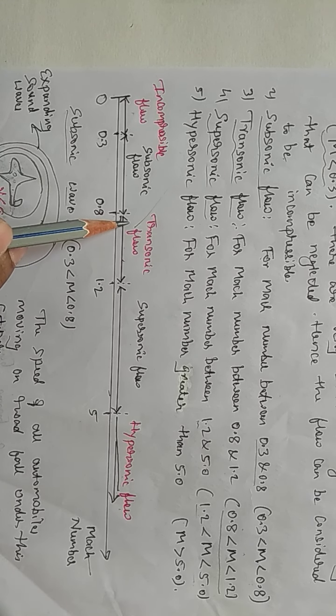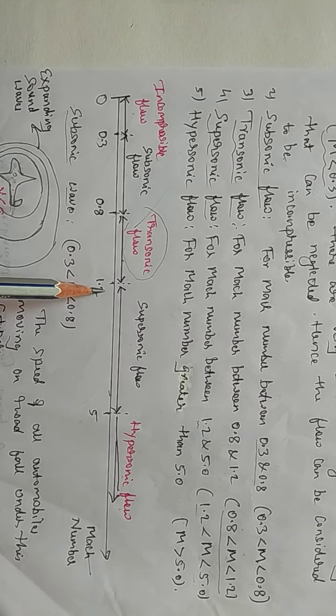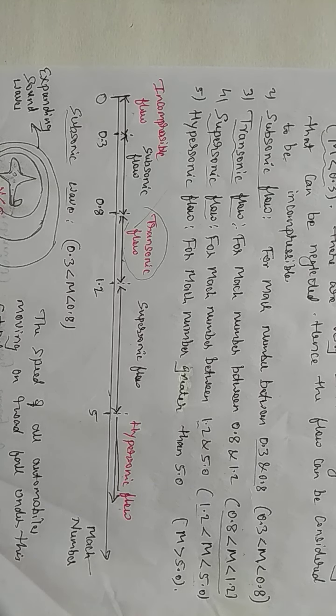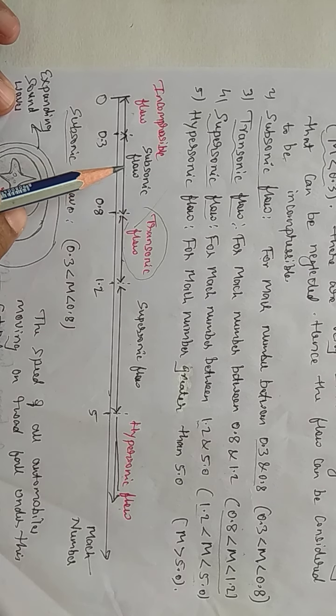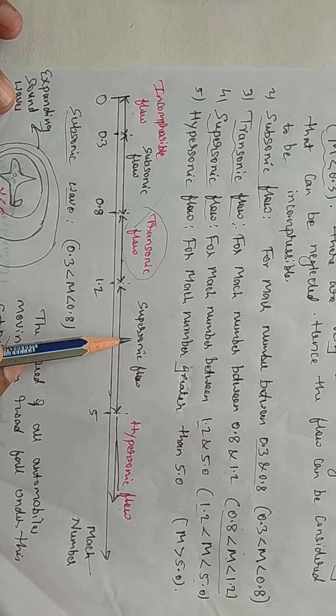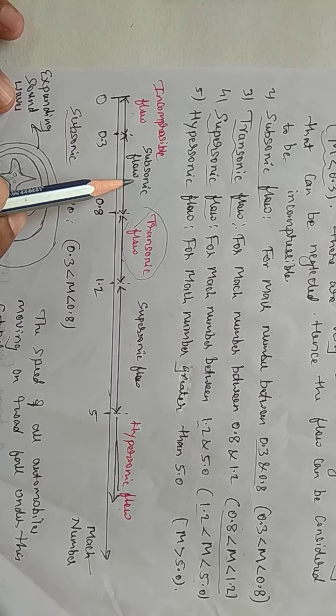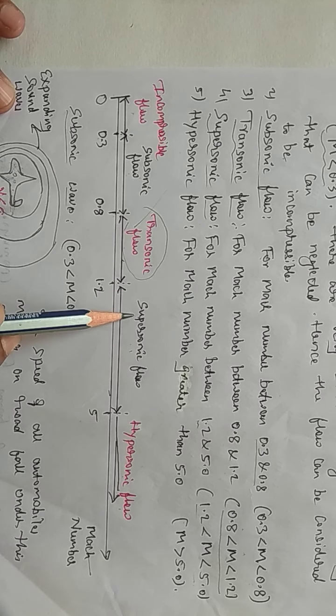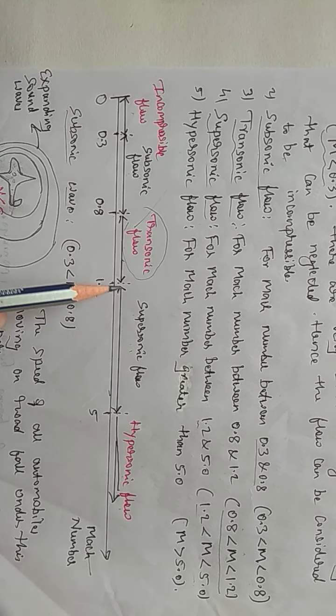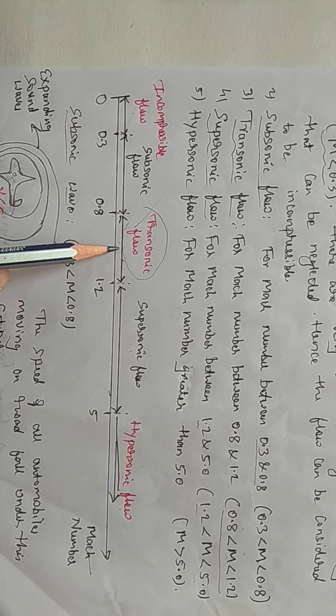Now observe the transonic flow. It is between 0.8 and 1.2. Because it was very difficult to distinguish subsonic and supersonic flow, as we discussed previously, they overlap.